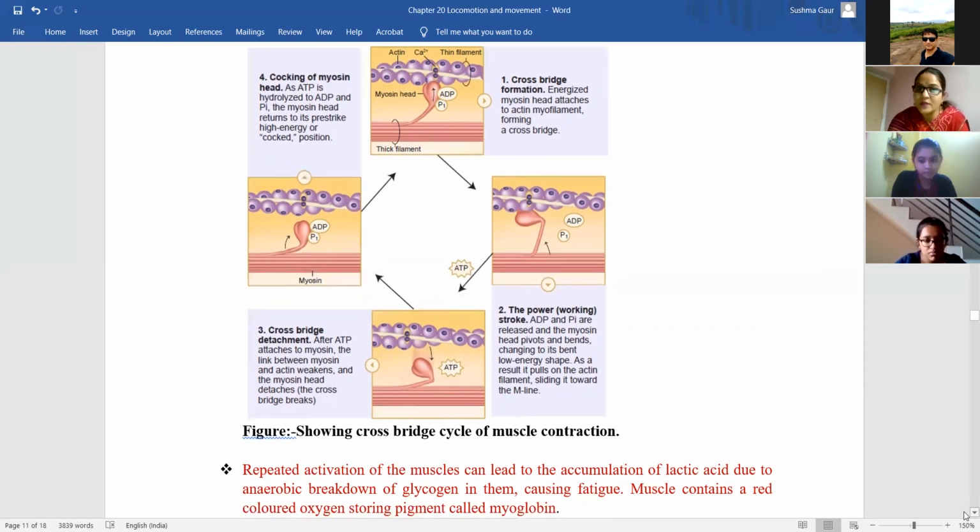Okay? सबसे पहले the myosin will come and get bind to actin. This is the first step. In second step, the ADP and phosphate, that is ATP, will be released. Now the myosin will be without energy, so it will pull actin filament and slide it towards the M line that will be present in the center of the A band. A band, that is myosin.